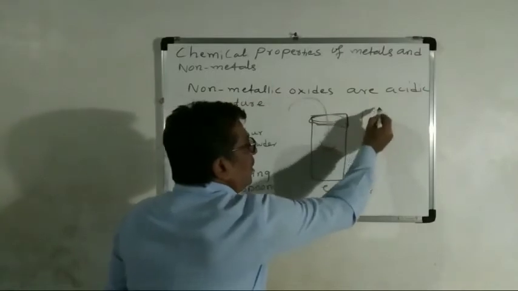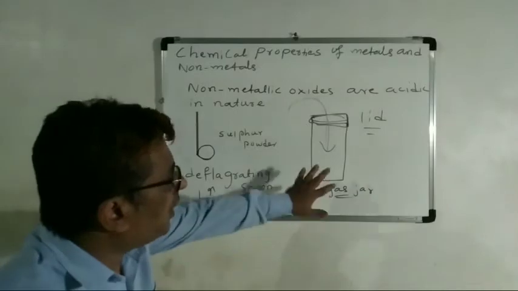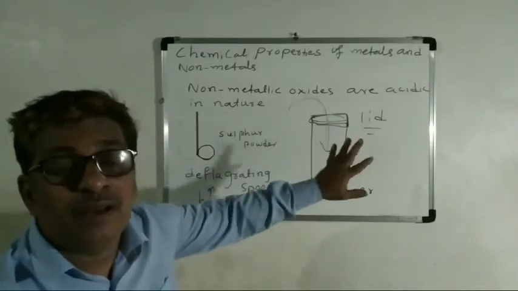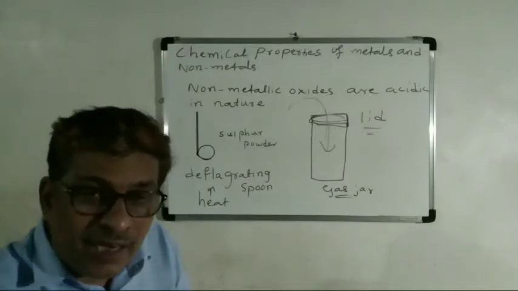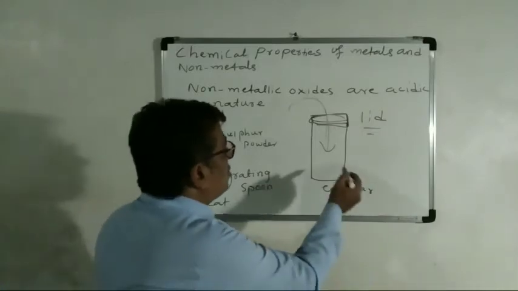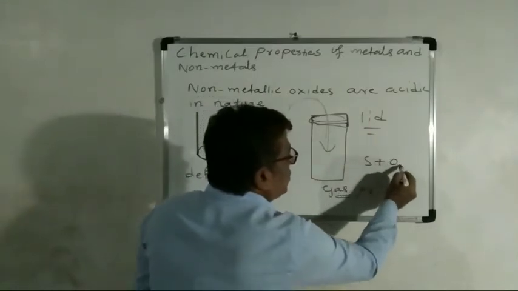Immediately you have to cover with the lid so that the gas does not escape outside. So what happens when sulfur reacts with oxygen?